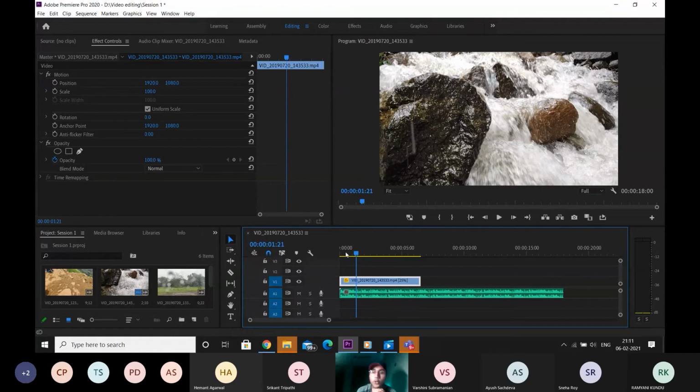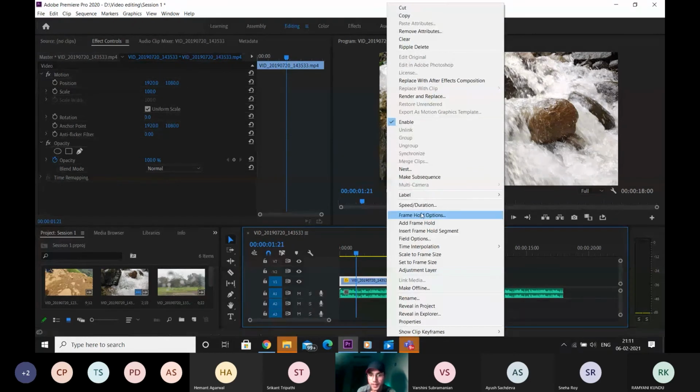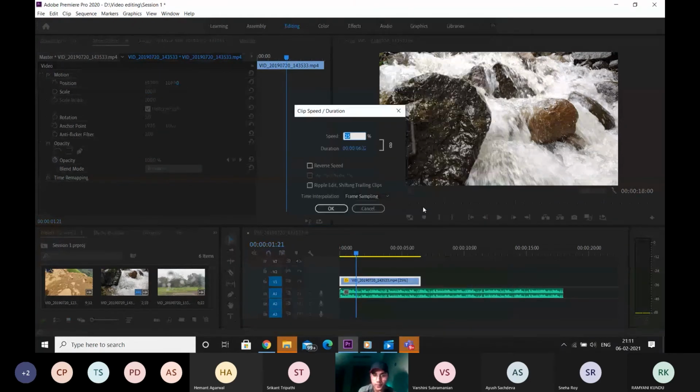Let's say I want to keep it this low, but I don't want people to notice that there are stops in between. So how do I fix that? There's a feature in the software. Again, I'll right click on the video file and click on speed and duration. In this, there's an option called time interpolation, and it's showing frame sampling. First of all, what is frame sampling, what is frame blending, and what is optical flow?